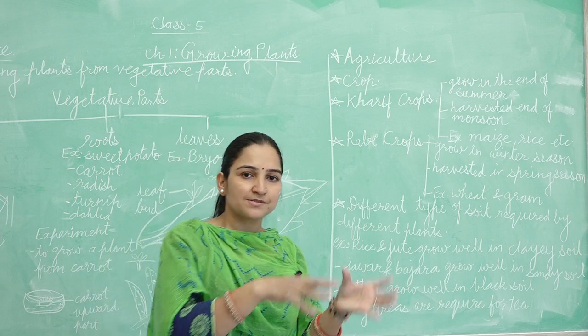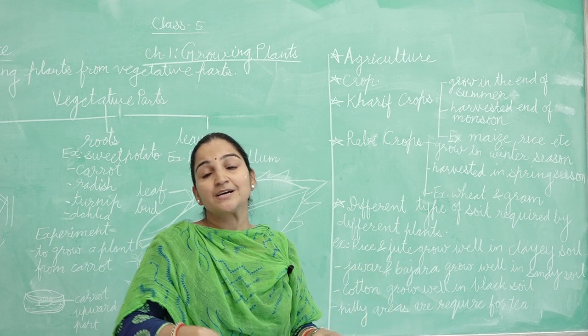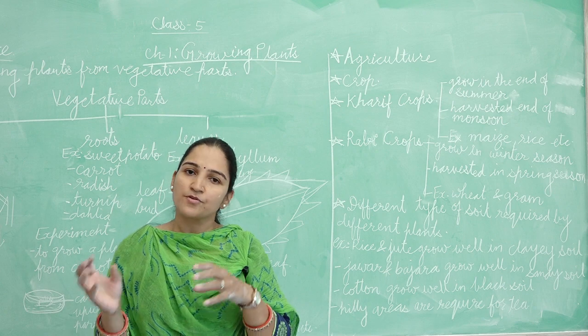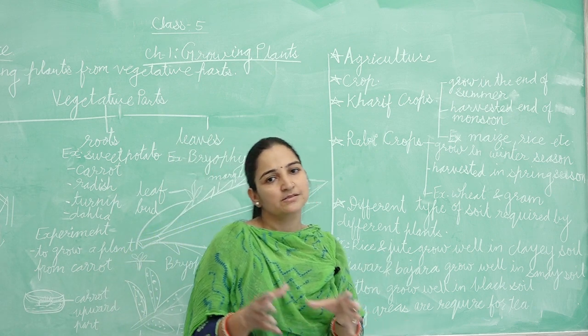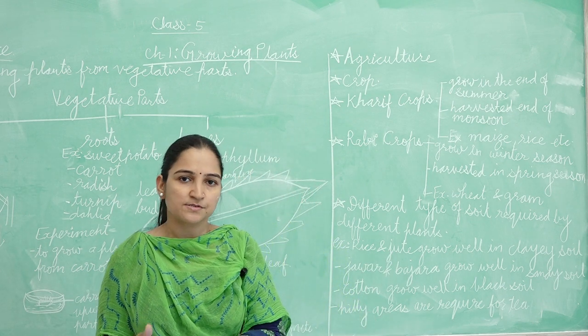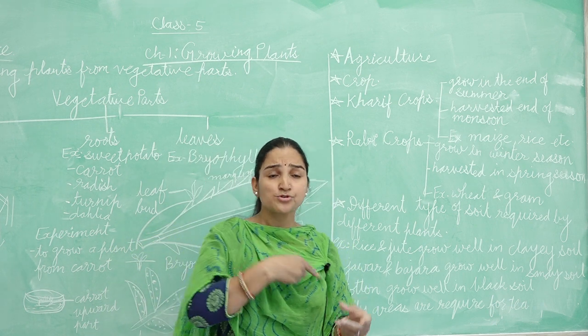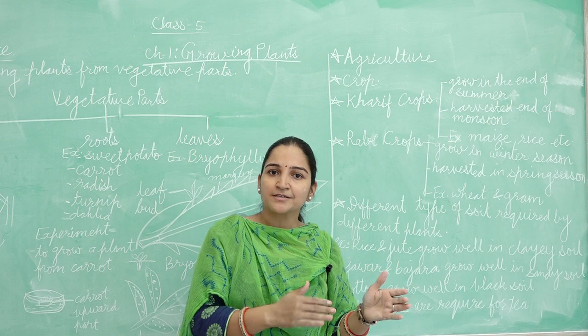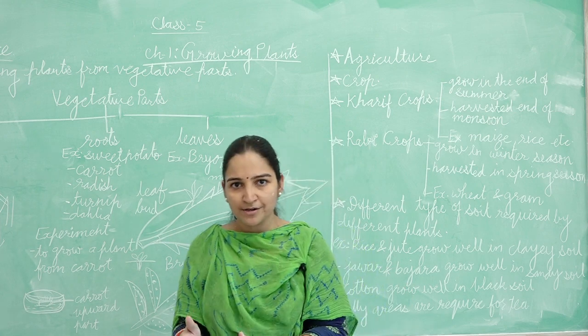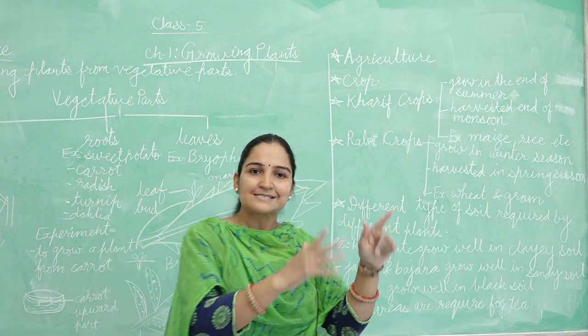This nutrition is already present in the soil, but to enhance our crops we have to add some manure and artificial fertilizers. Once the soil is airy, after that we sow the seeds. Now the third step is to sow the seeds. According to the season and the soil, we have to sow the seeds.